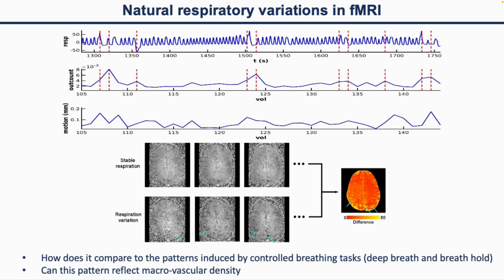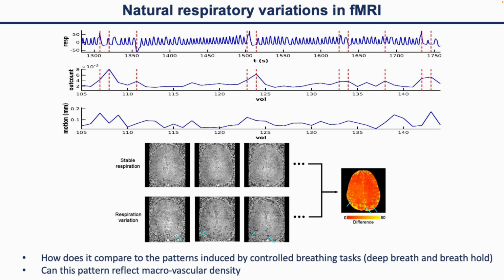Based on these respiration variations, we can divide the fMRI time series into two subgroups, with one group of images acquired when the respiration is relatively stable, and the other group of images acquired when there are some small respiration variations. By comparing the difference between the images of those two groups, we can generate a map which we think can reflect the respiration effects.